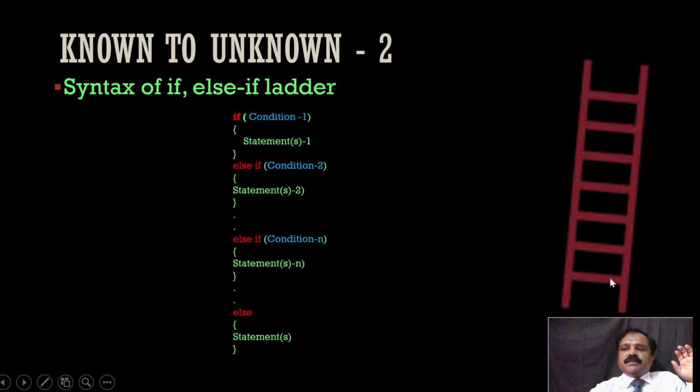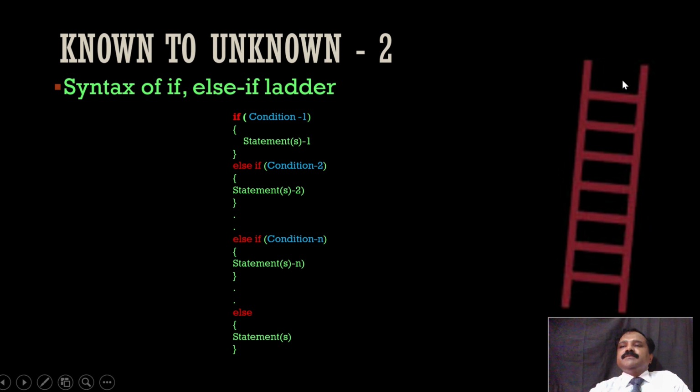Or if our condition is satisfied, will we go to the next step? Will we think, anyway, I have stepped on the ladder, so let me go through all the steps? Like that, do we do? No, it's not required, right? If the purpose is met in the first condition, then we will come out of the ladder after doing that. If it is not met, then only we will go to the second step and see whether the condition is met. Are we able to take it? If not, then only we will go to step 3. Like that, there could be n steps. We will go to the next step only if the previous step's condition is not satisfied.